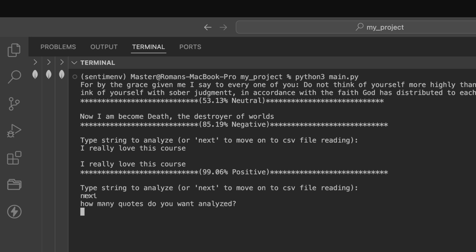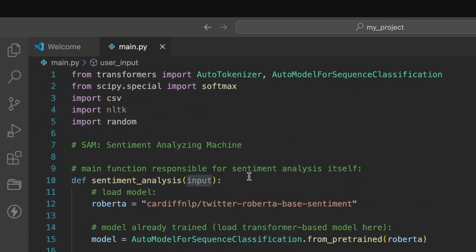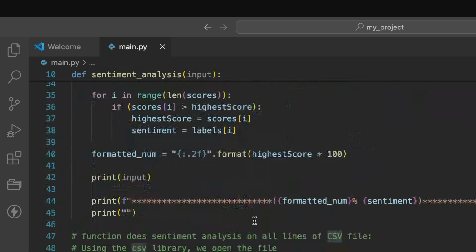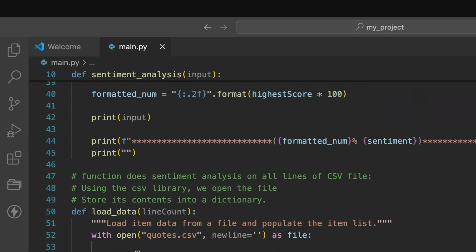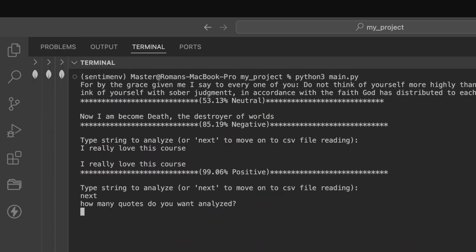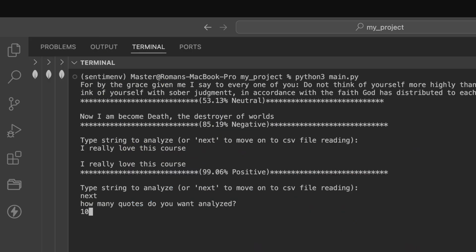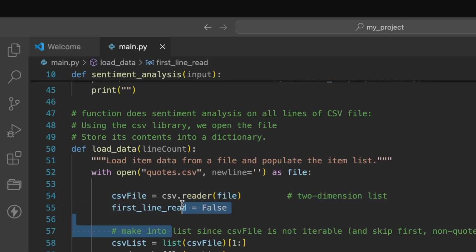And keep in mind that the CSV file, which can be seen here, contains 500,000 entries. And these are quotes. So just to keep things quick, I'm going to put in 10. It'll pull 10 random quotes from the CSV file.